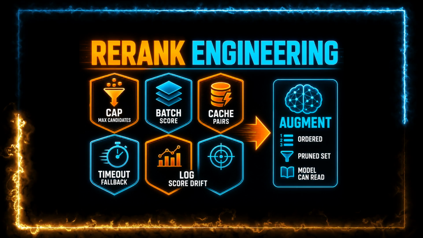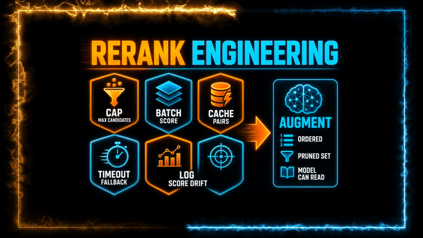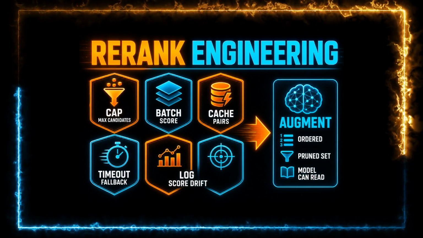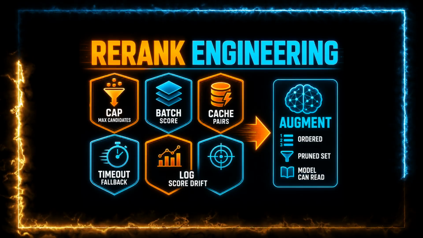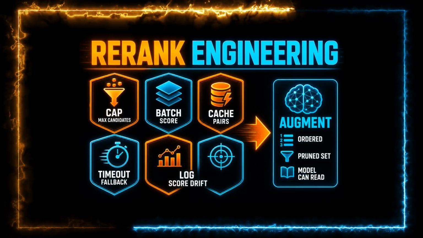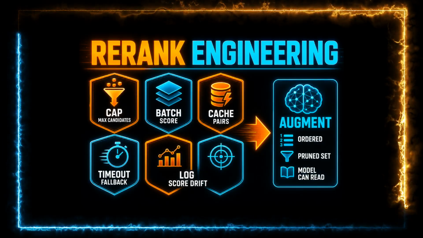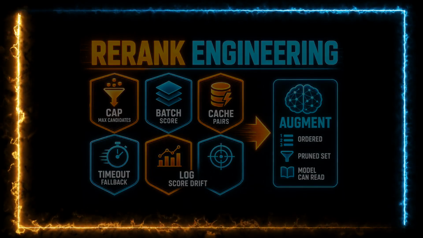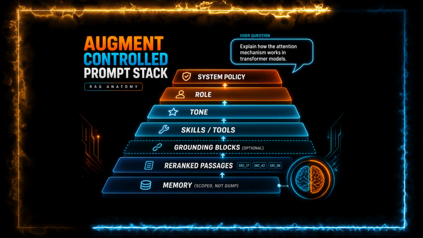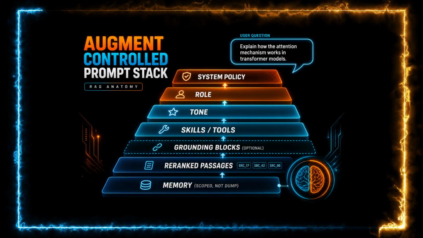Engineering notes: cap max candidates, batch score for throughput, cache stable pairs if queries repeat, fall back gracefully on timeout, and log score distributions to catch drift when you swap models. It delivers to Augment an ordered, pruned set the model can actually read without drowning. Augment is where retrieval becomes instructions the model must obey.